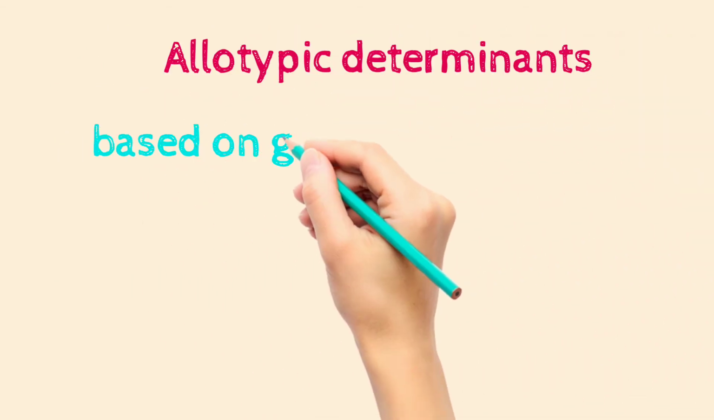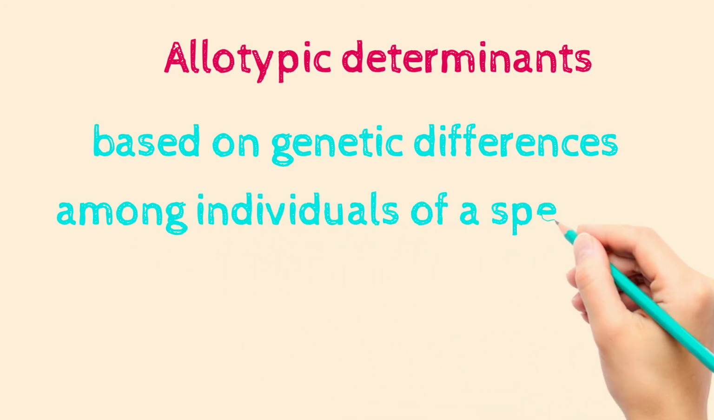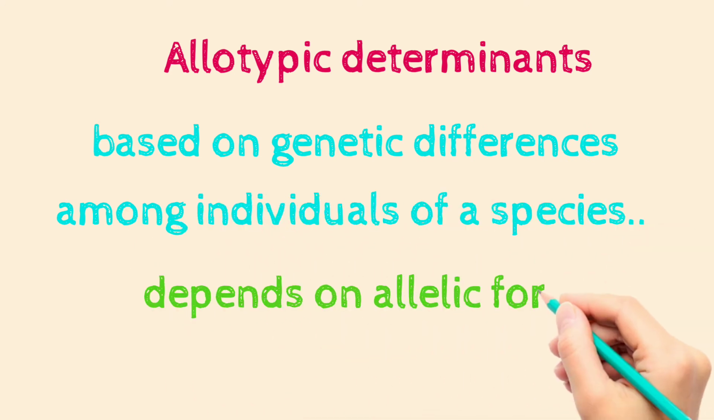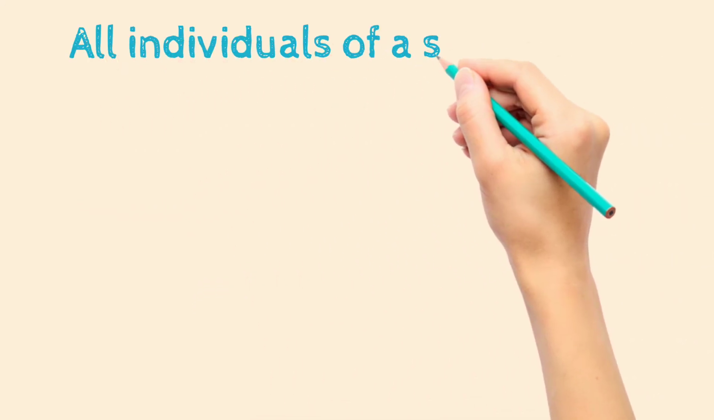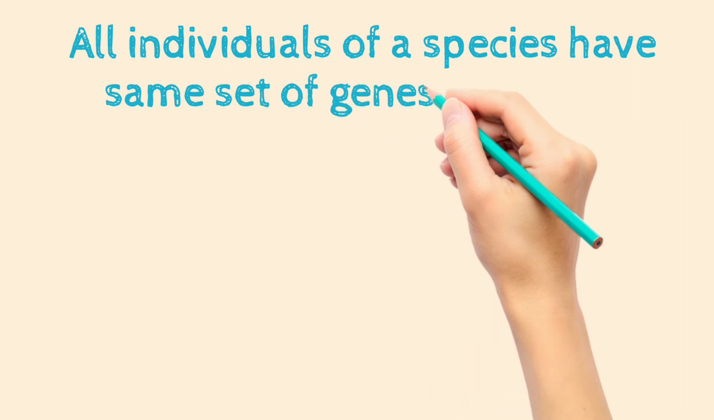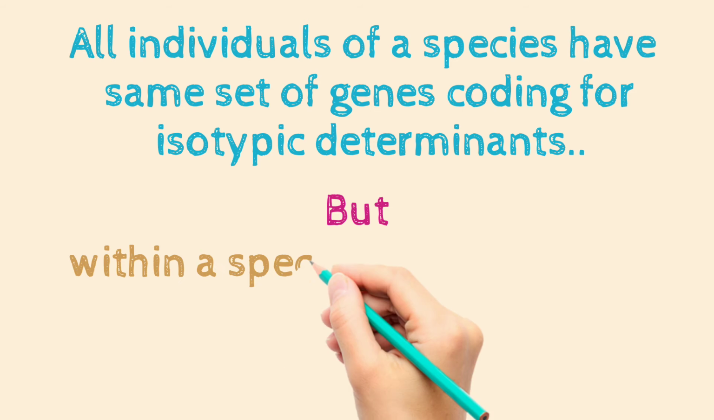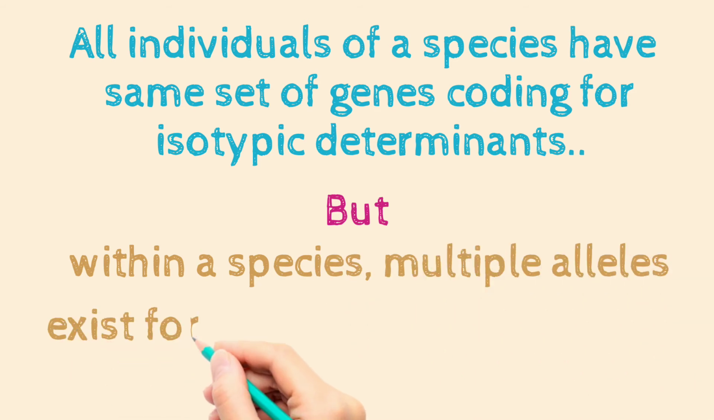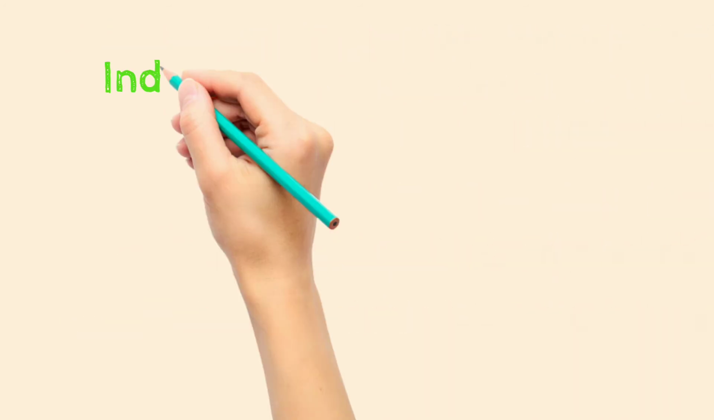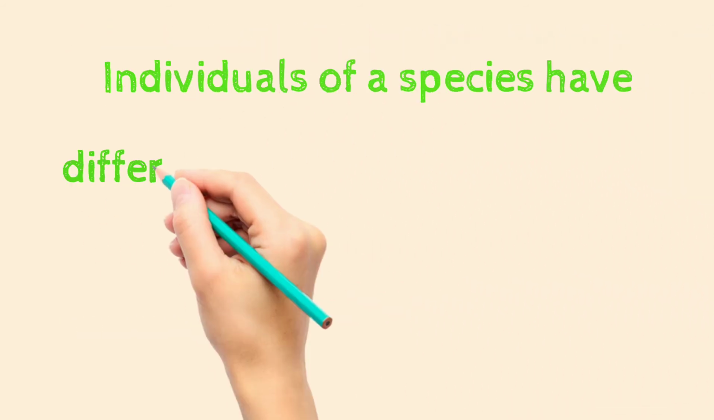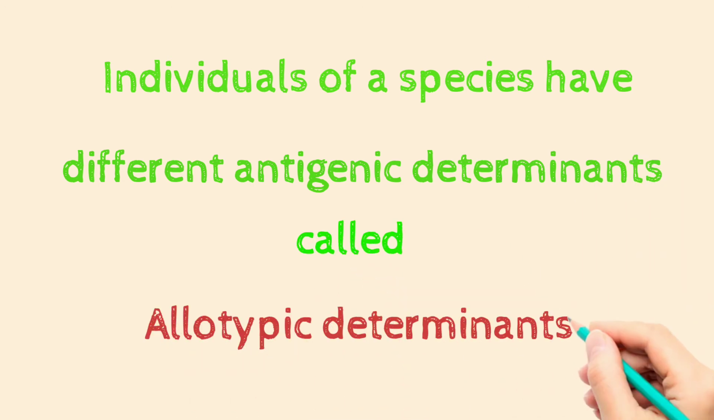Allotypic determinants are based on the genetic differences among individuals of a species. They depend on the allelic form of the same gene. All individuals of a species have the same set of genes coding for isotypic determinants, but within a species, multiple alleles exist for certain isotypic genes. Individuals of the same species have different antigenic determinants. This is called allotypic determinant.